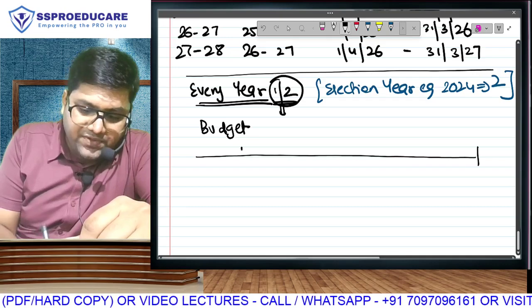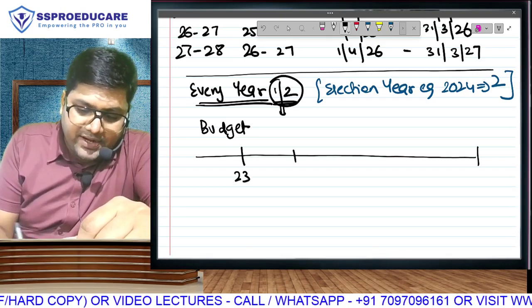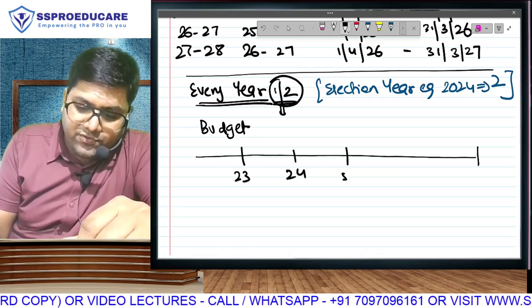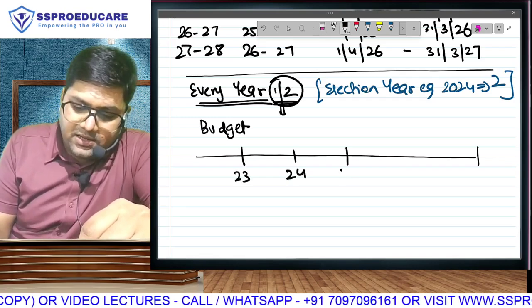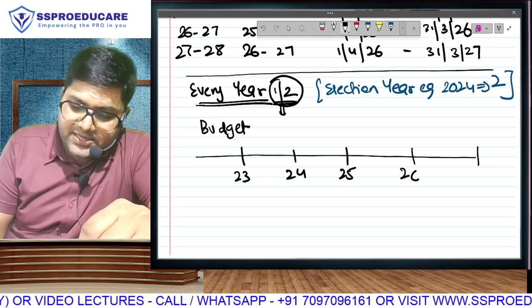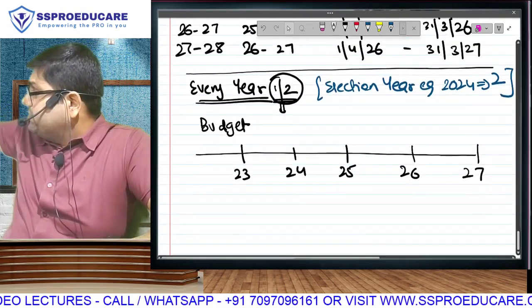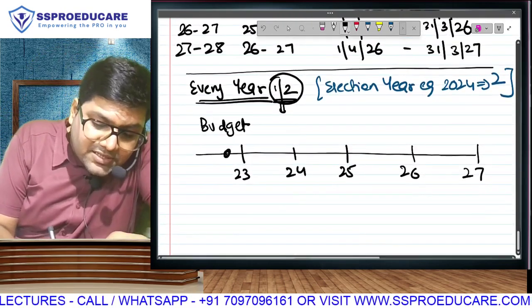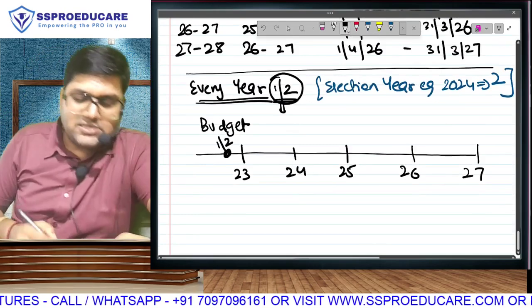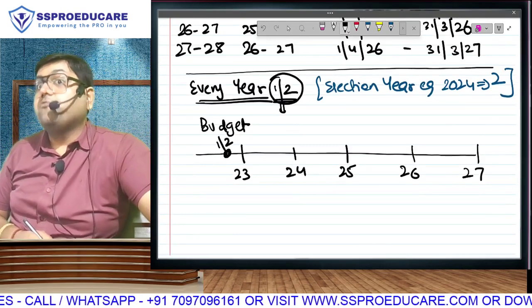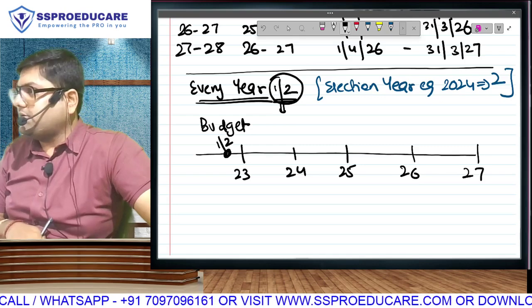Okay. So we have financial year 23-24. We have financial year 24-25. We have financial year 25-26, financial year 26-27. The same years that we have discussed here above. Before the year starts, do you understand this is the 1st of February? 1st February 23, there will be a budget.